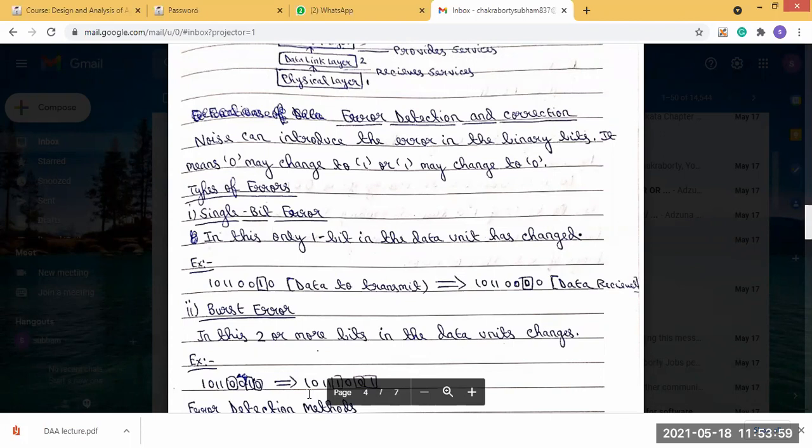Okay, so these are the two types of error present: either an error of 1 bit, or an error of 2 or more bits.